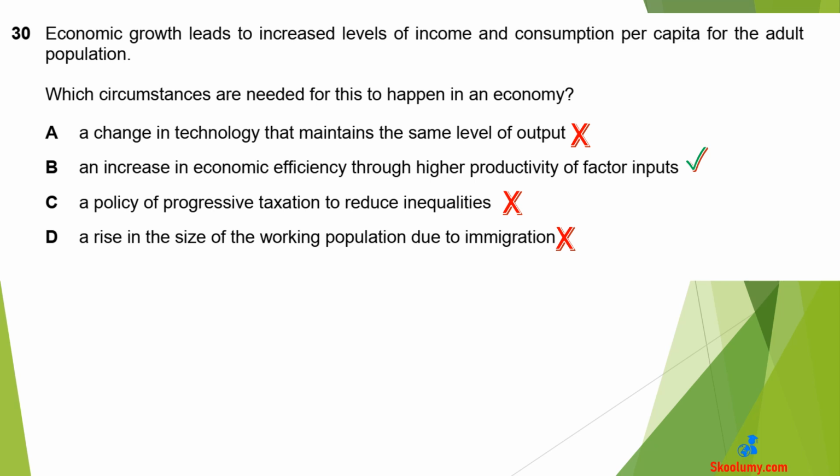Higher productivity of factor inputs would increase output for every unit of input. This will increase income accruing to each adult. Increased income per adult would increase consumption per adult. A is wrong. If technology maintains the same level of output, income and consumption per adult would not increase. C is wrong. Progressive taxation takes a greater percentage of income in tax as income rises. Paying higher tax rate reduces disposable income and consumption for each adult. D is wrong because a rise in the number of immigrants would increase the unemployment rate, reduce average income and consumption for each adult.